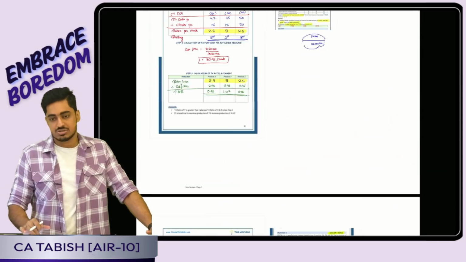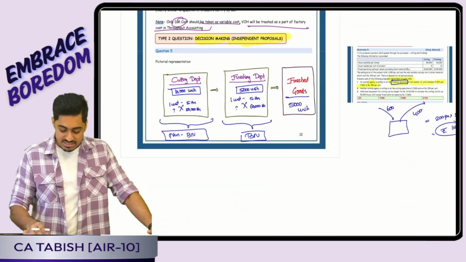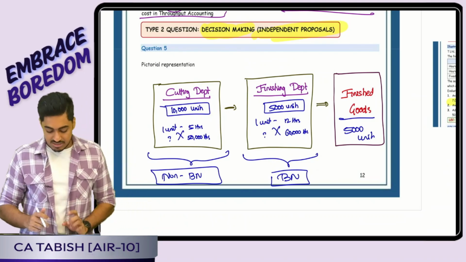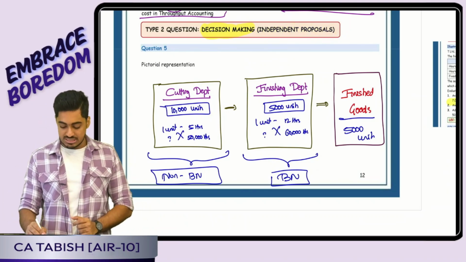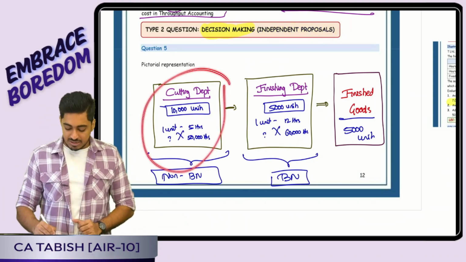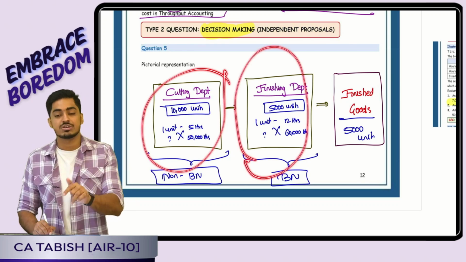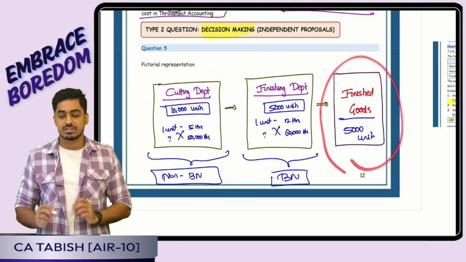Some basic questions we had done. Apart from that, some decision making questions also we had done. In decision making, the first one was independent proposals. Therein, the cutting department can produce 10,000 units. The finishing department can produce only 5,000. That means right now I am producing only 5,000.